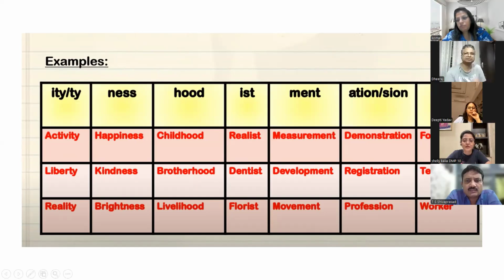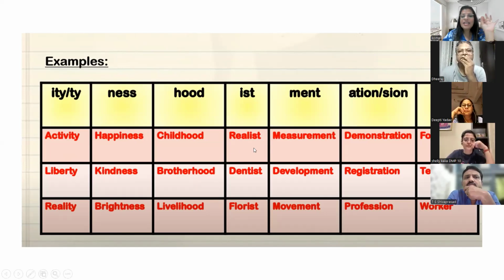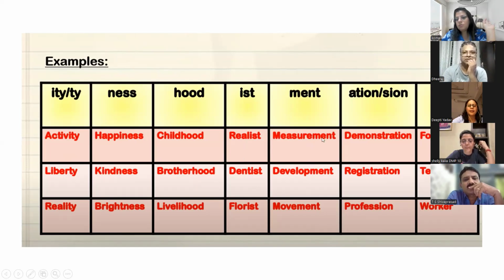Ma'am, we are learning these things for the first time. But this is very important, Shelly. We always considered happiness, kindness as adverb or adjective. No, these are all nouns. IST: realist, dentist. I went to the dentist. So dentist, with IST, is a noun. MENT: measurement, development, movement. Whichever words end with MENT are nouns. Amusement. I went to an amusement park.